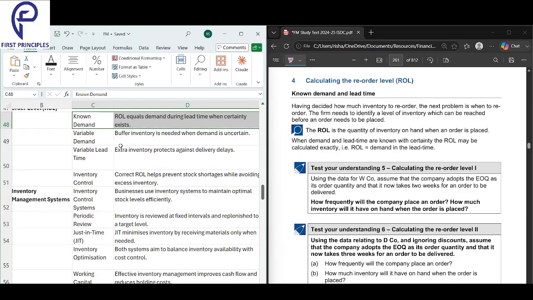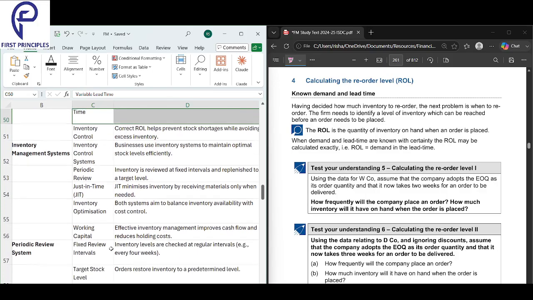What is variable demand? Buffer inventory is needed when demand is uncertain. So whenever demand is uncertain, you need buffer inventory. What is buffer inventory? Extra inventory. What is variable lead time? The extra inventory protects against delivery delay. Sometimes the supplier will delay, so if you have a little extra, it is very good.